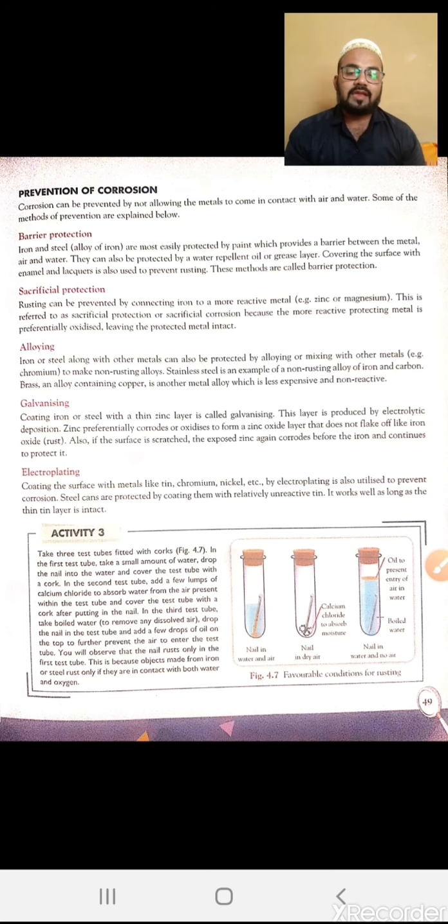For example, tin, chromium and nickel are elements which show very little reactivity, very little corrosion property. That's why they are used to electroplate other elements.